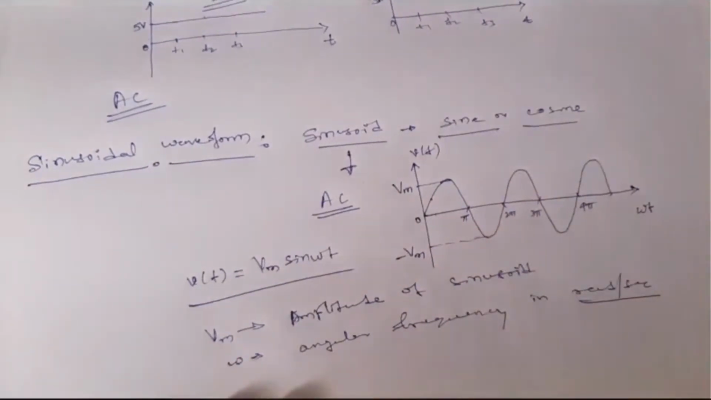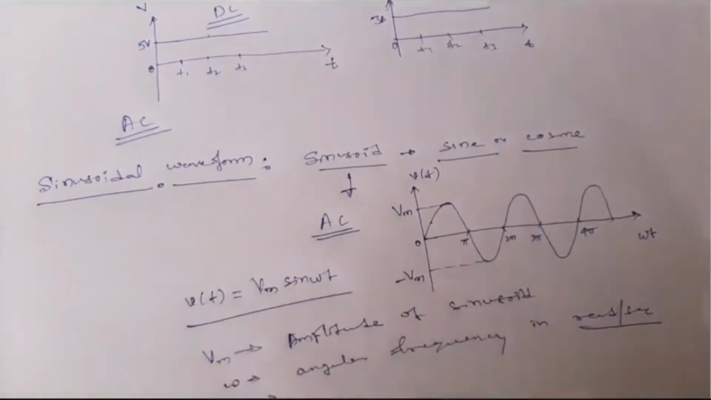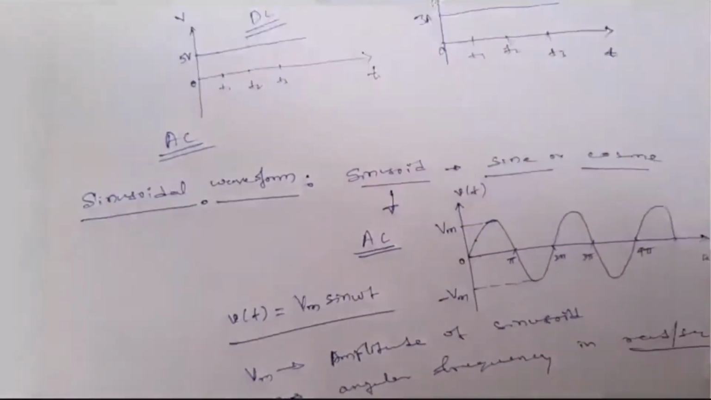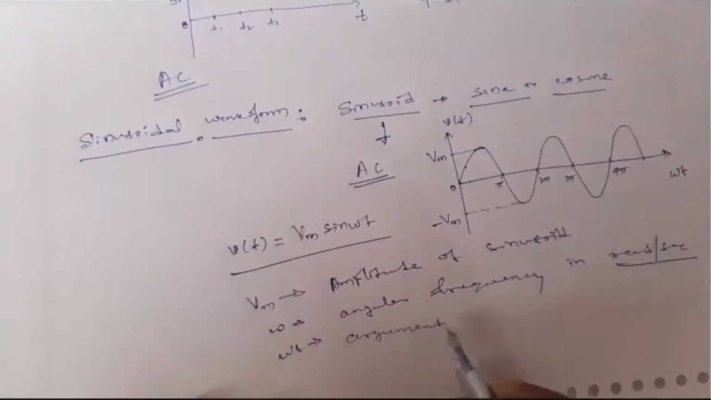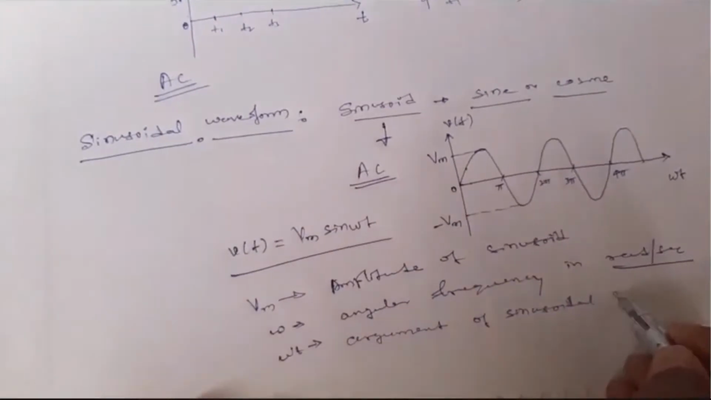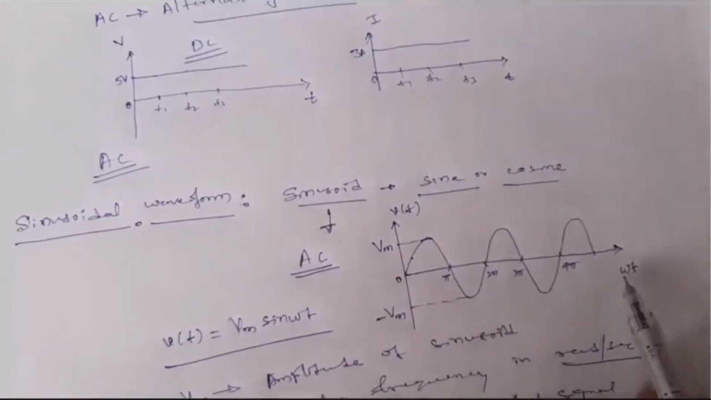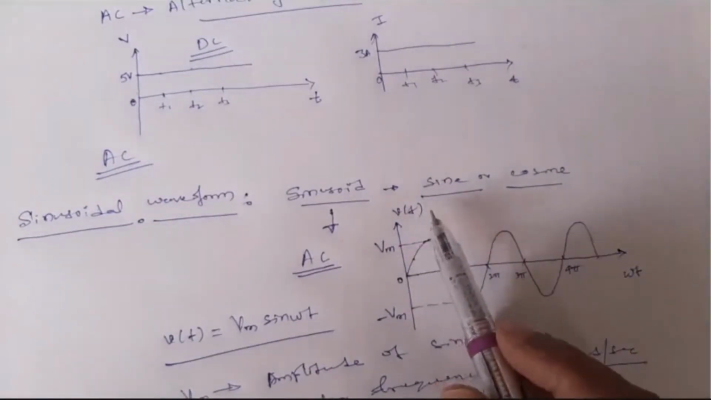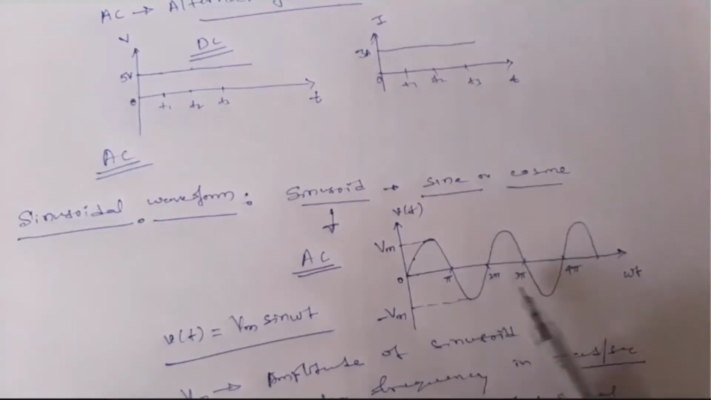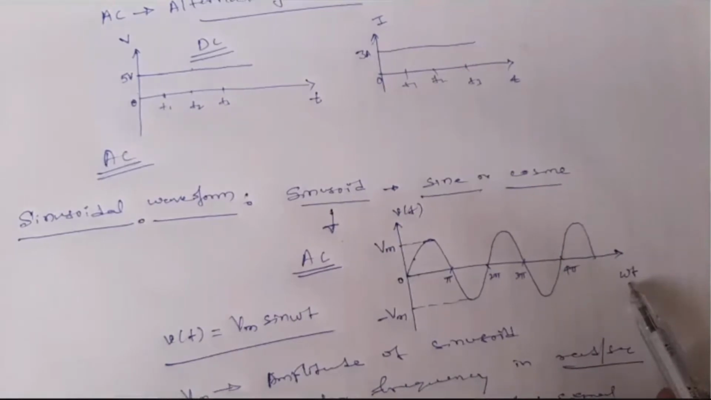And what about omega t? Omega t is the argument for a sinusoid. Argument of a sinusoid, sinusoidal signal or sinusoid. Because here, if you see, this particular Vt is drawn with respect to this argument omega t, where omega is angular frequency in radian per second.